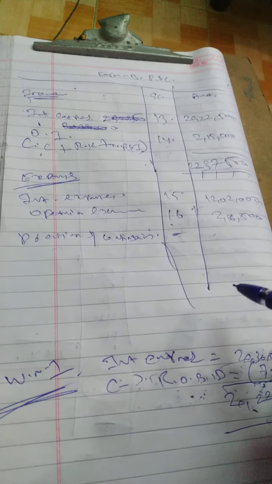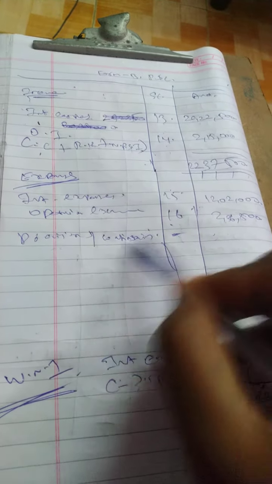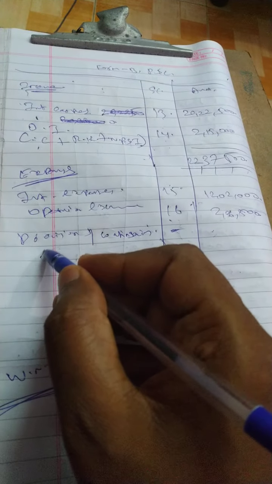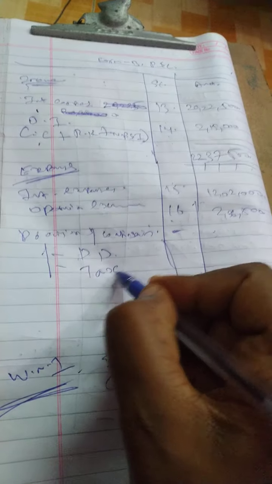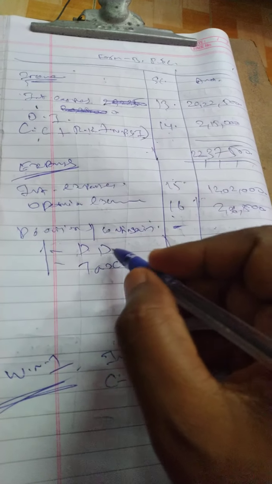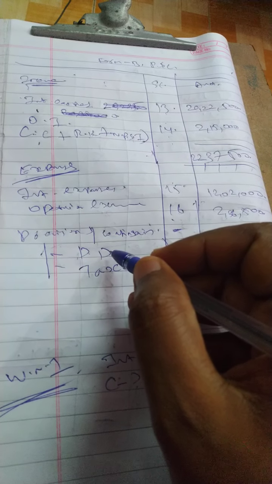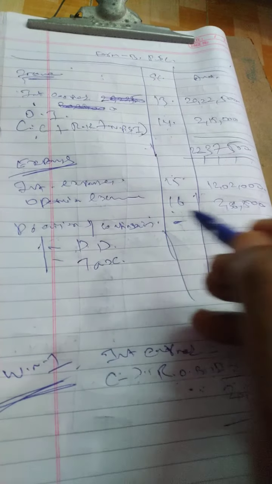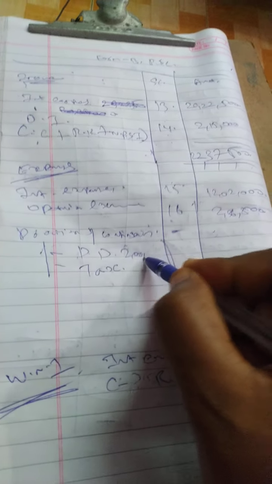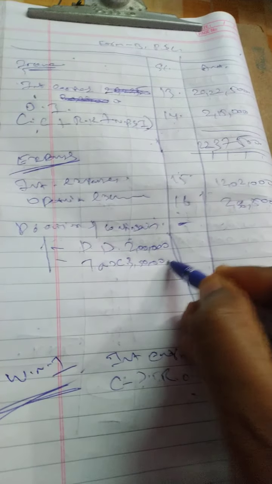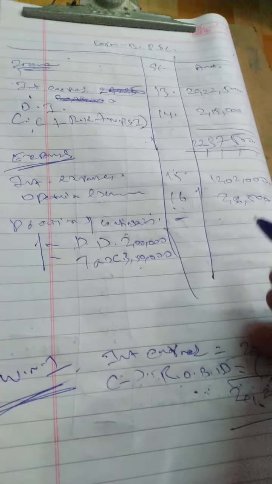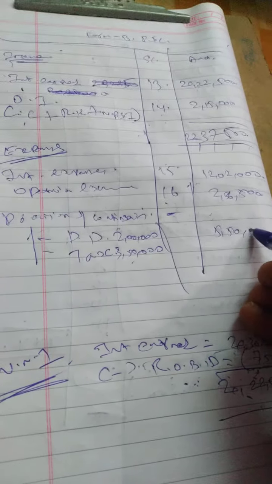Okay. So provisions and contingencies. Under that you have two items. One is doubtful debts, another one is tax. What is the doubtful debts figure? You have doubtful debts of 2 lakh rupees, and tax how much provision? 3,50,000. If you add these two things, you will get 5,50,000.